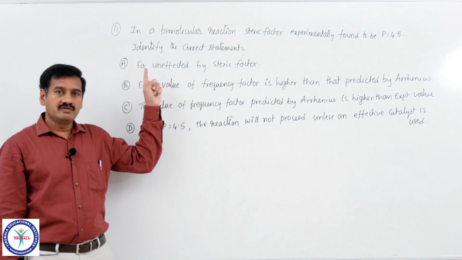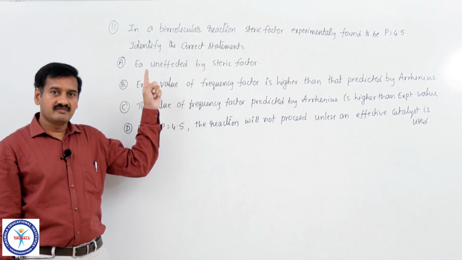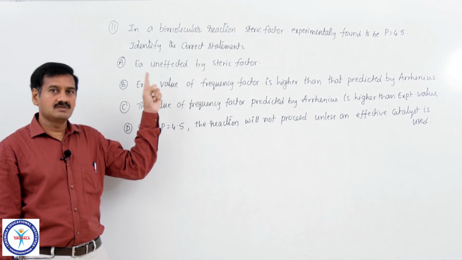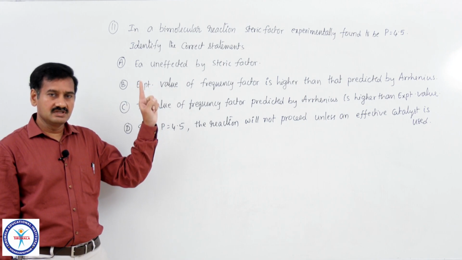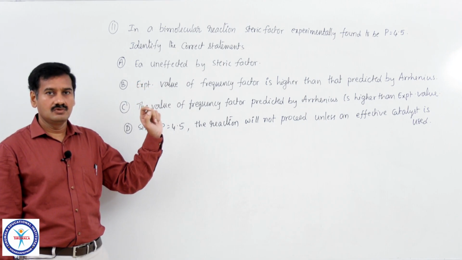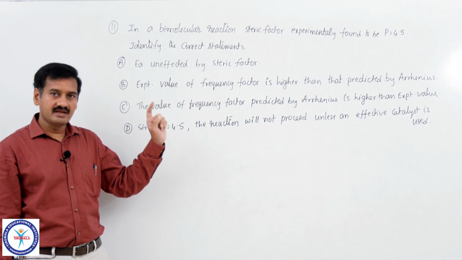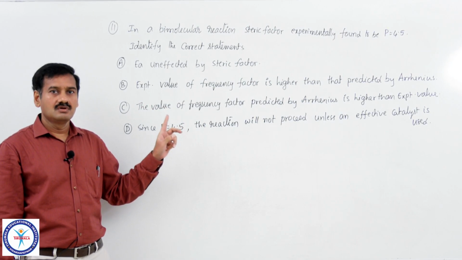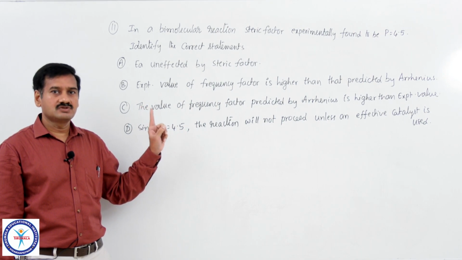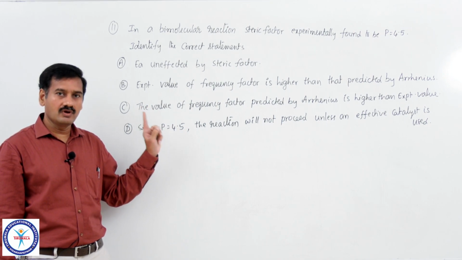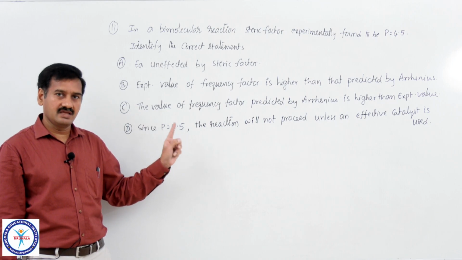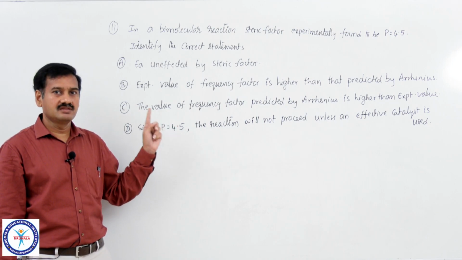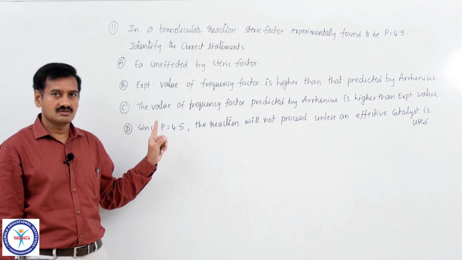This is the question given in 2017 JEE Advanced Paper 2. It is completely related to collision theory and Arrhenius rate equation. There is no numerical to solve, it is a purely conceptual question. If you know the collision theory perfectly or Arrhenius equation meaning perfectly, then you are able to answer this question.